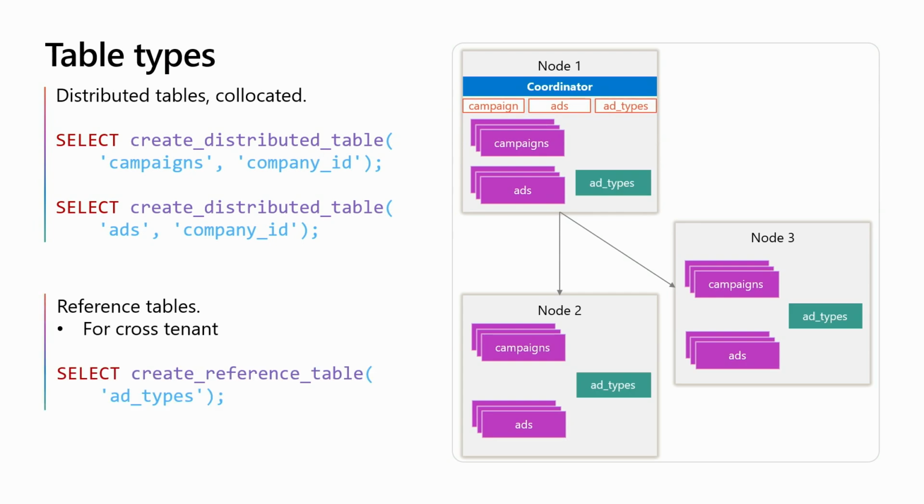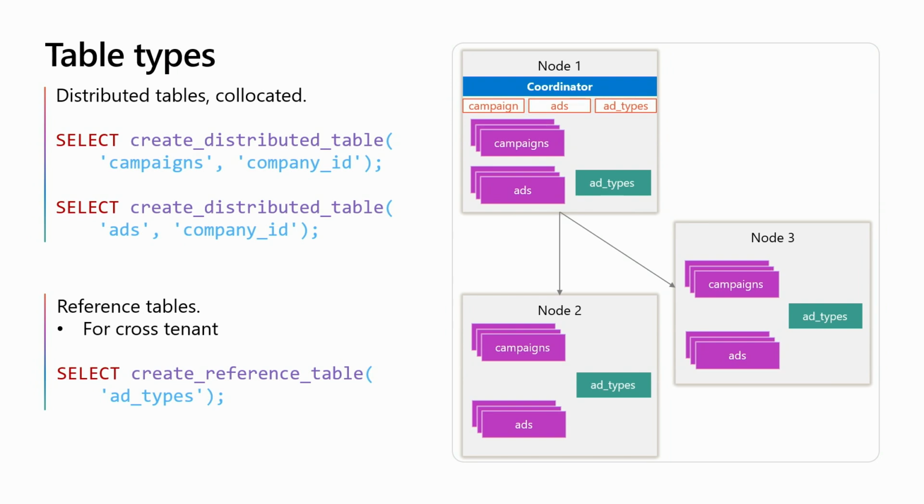The other type of table is called a reference table. A reference table, think of it as a lookup table. So it's a copy of the same table on all the nodes. That table by itself is not distributed, but it's copied to all the nodes. So when you do a join with that table, it's all local. It doesn't have to go through to any other piece of the system, if you will.